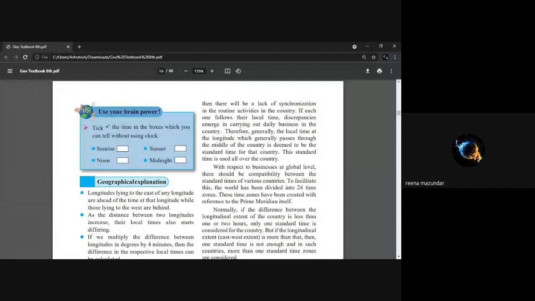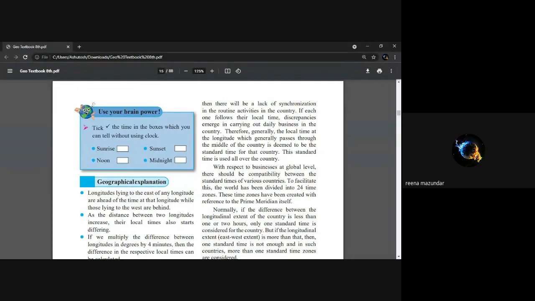So if we don't follow a standard time, there will be lack of synchronization in the routine activities in the country. If each one will follow local time, discrepancies emerge in carrying out daily business in country. Therefore, generally local time at a longitude which generally passes through the middle of the country is deemed to be the standard time of that country. म्हणजे मुंबईमध्ये 3 वाजले असेल तर कोलकाताला 4, 1 तास पुढे. मग सगळीकडची लोकल टाइम वेगवेगळे असतील. मग काम कसं होणार? How will the business take place? And therefore we need to have a standard time and that passes through the middle of the country.